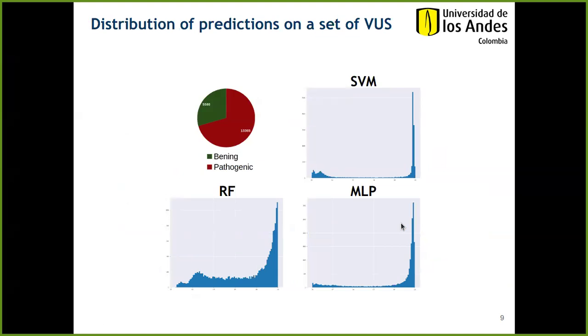Finally, we applied our models on a set of VUS, finding that most of them yield a score of pathogenic. We can see a peak in the pathogenic score on the 3 models, and a lesser peak near the benign score, especially on the RF and the SVM.